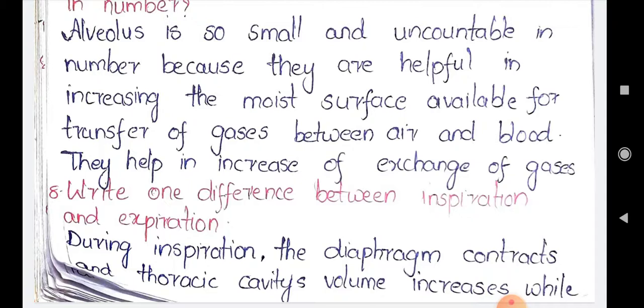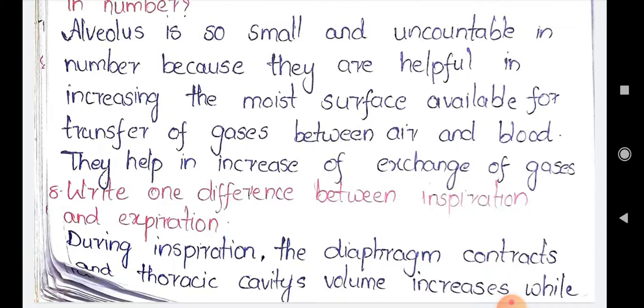The diaphragm will be in a dome shaped structure. Sorry, not in inspiration. In expiration, it will be in the dome shaped structure. But in inspiration, the diaphragm is contracted and the thoracic cavity increases. So the volume of the thoracic cavity increases so that it can take more air from the atmosphere.